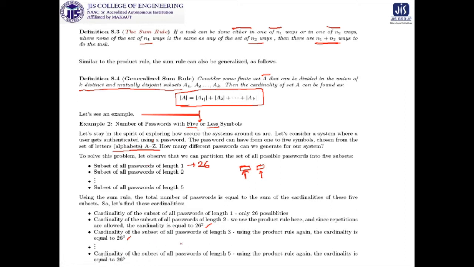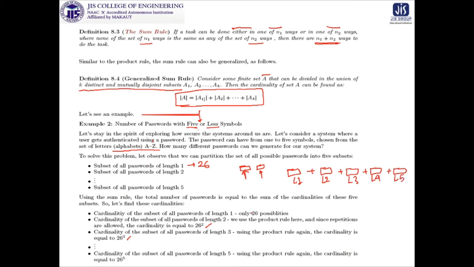Now the thing is that you have generated the number of passwords available with length 1, how many passwords are available with length 2, and so on. But we have to find out the total number of passwords. So the total number of passwords will be the number of passwords with length 1 plus the number with length 2 plus length 3 plus length 4 and plus the number of passwords with length 5.